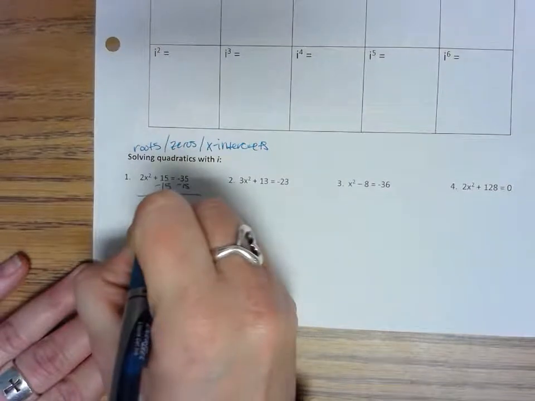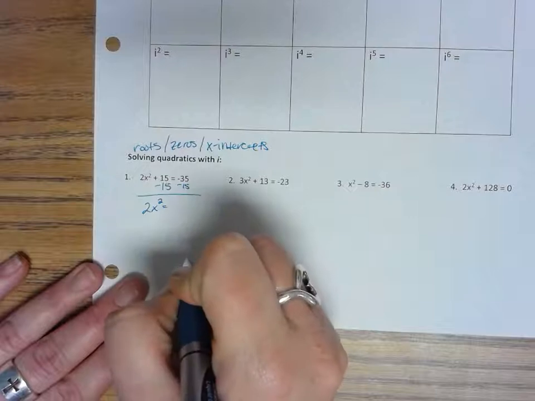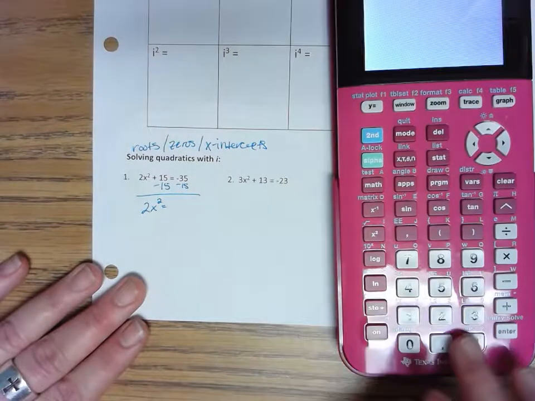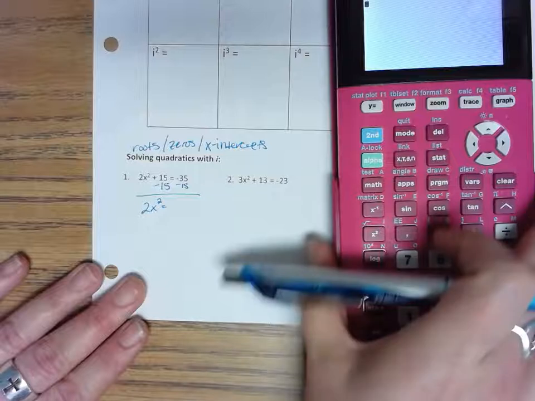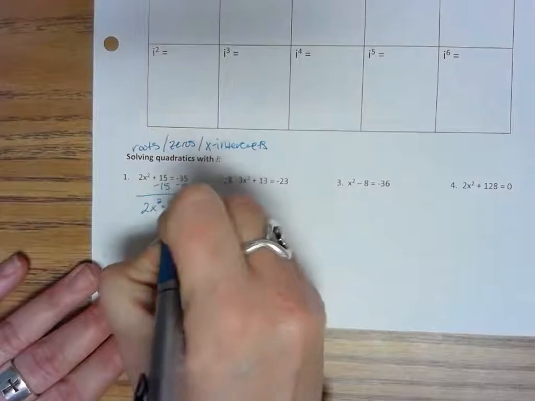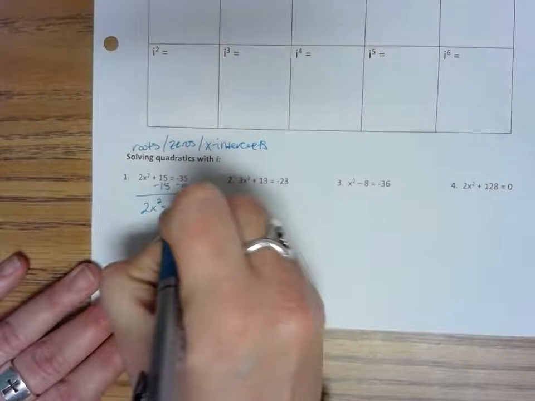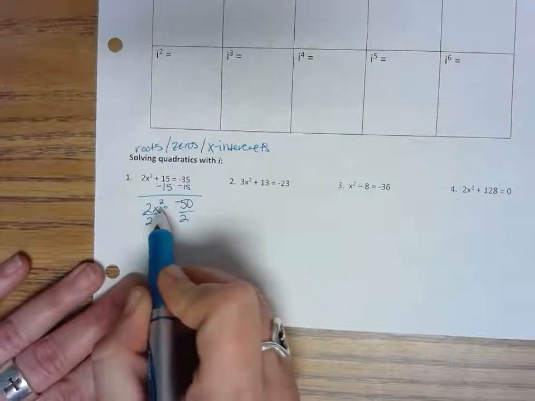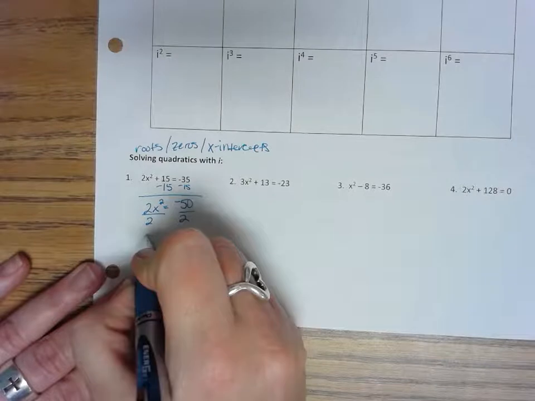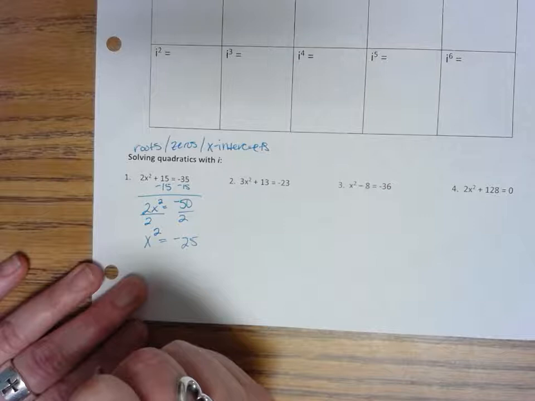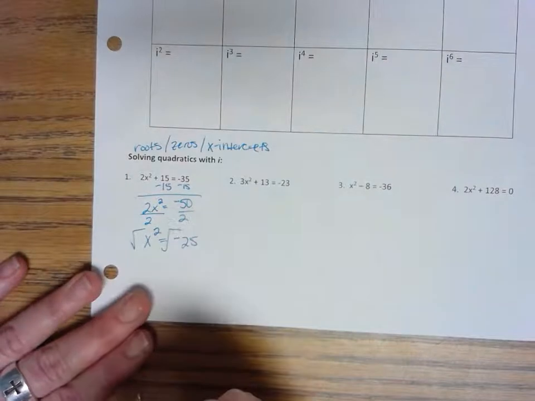So we're going to have 2x squared equals. Make sure you put this in your calculator correctly, if you're using that. That's negative 35 minus 15. Oops, sorry. Negative 35 minus 15. So we get negative 50. We're going to divide by 2. The only thing that's being squared is the x, so I have to get it alone. So I got x squared equals negative 25. And then I'm going to square root both sides.